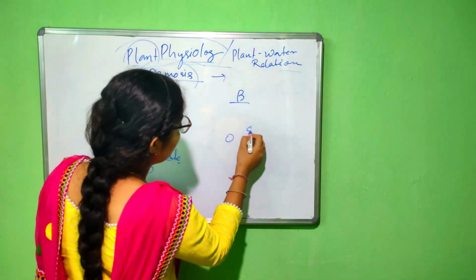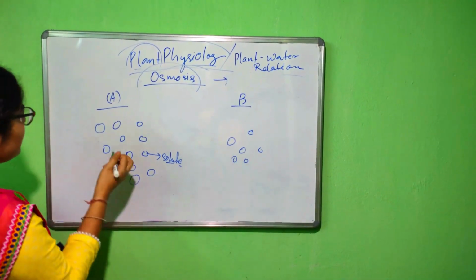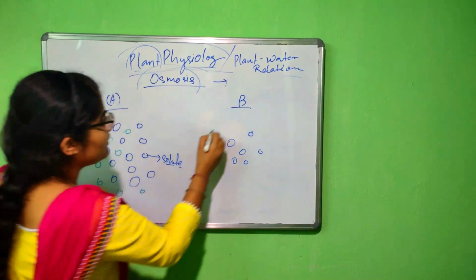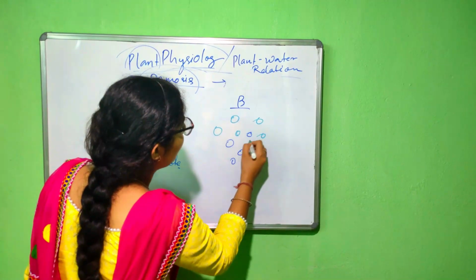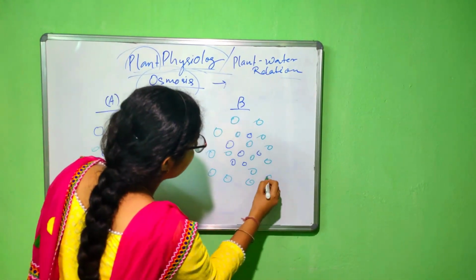And in here also, these are the solute. And the green dots are the solvent particles of the solution. Okay.